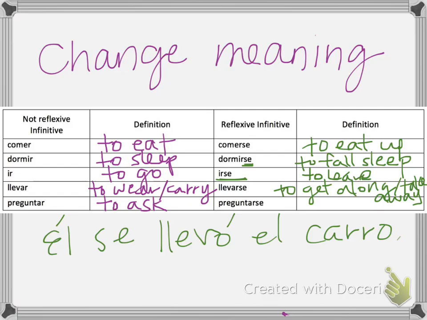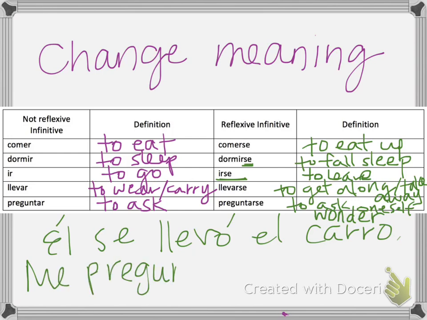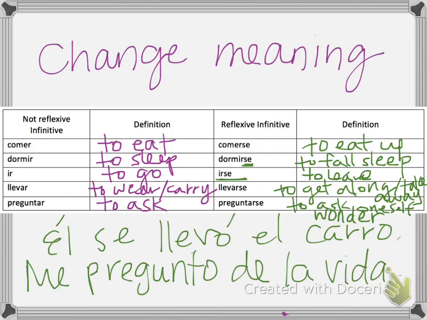And then the last one here we have preguntar, to ask. Preguntarse is to ask oneself. An easy translation for this one would be to wonder. So, like, me pregunto de la vida. I wonder about life, or I ask myself about life. So there's the other type of reflexive verbs, ones that actually change meaning when they are used reflexively.